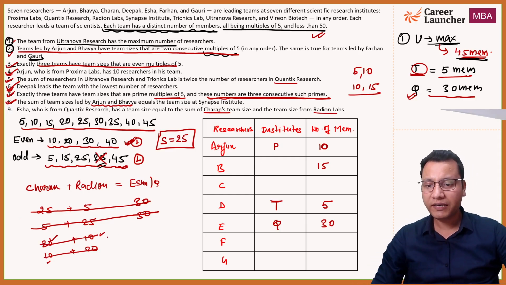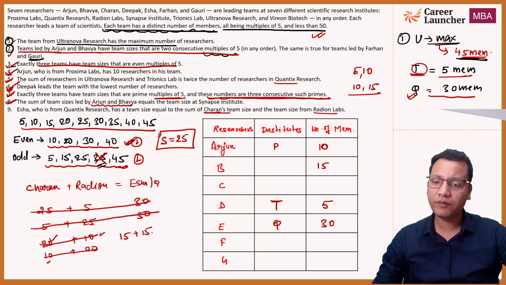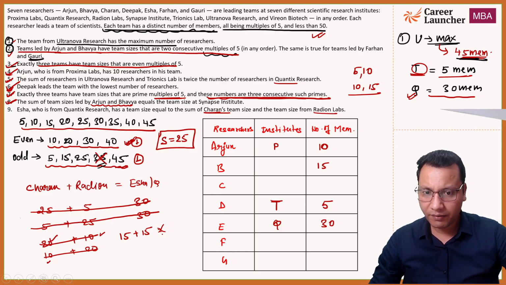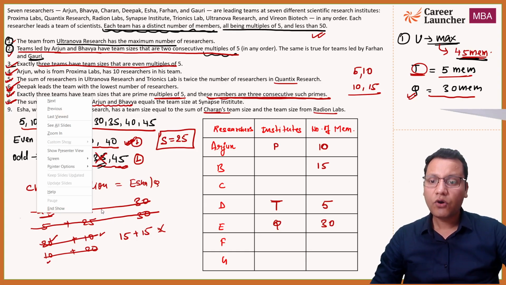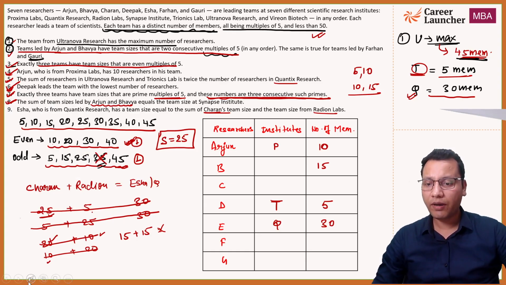Now another possibility, let's see, can we have 15 and 15? 15 plus 15 is a possibility left, right? So this is 15 plus 15, that is equals to 30, but that is not possible case. So have we done any mistake? Charan को अगर 25 दे दिया, one possibility is there. Okay, I'm so sorry guys.